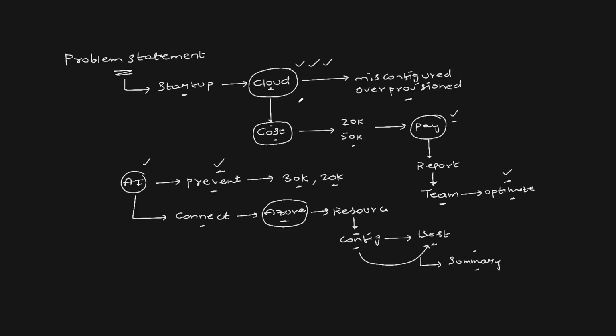So the problem is that companies are paying a lot to the cloud today because of misconfiguration or over provisioning the resources. Our AI cloud cost detector can prevent this by connecting to the cloud, by fetching the resources, by fetching the configuration and comparing the configuration with the best configuration from the Azure documentation or from other resources on the cloud. It can also suggest the changes that the DevOps engineers need to make.